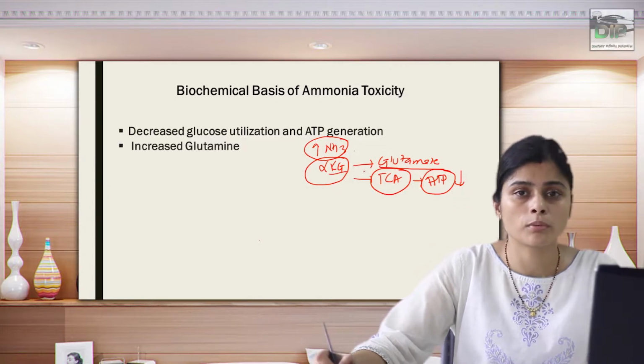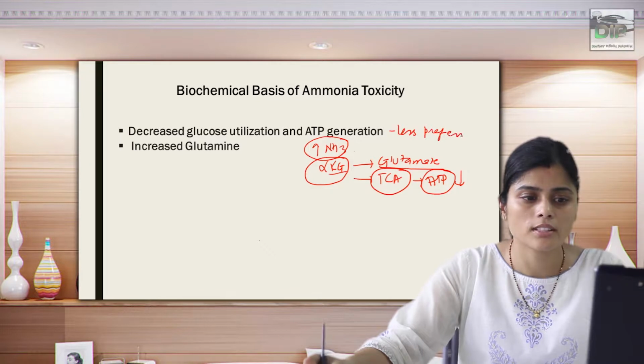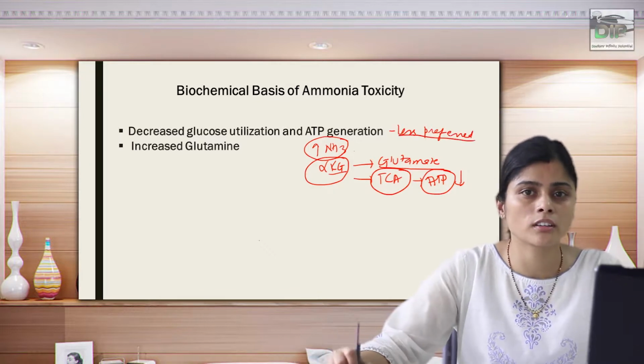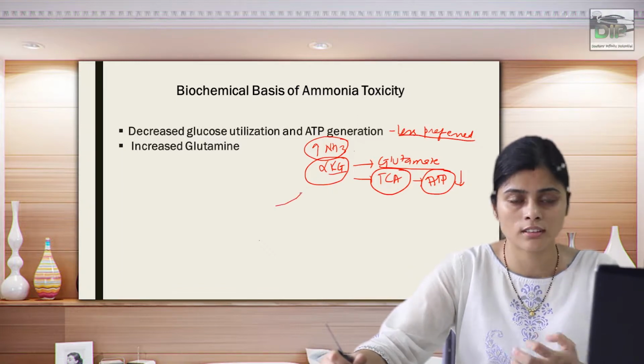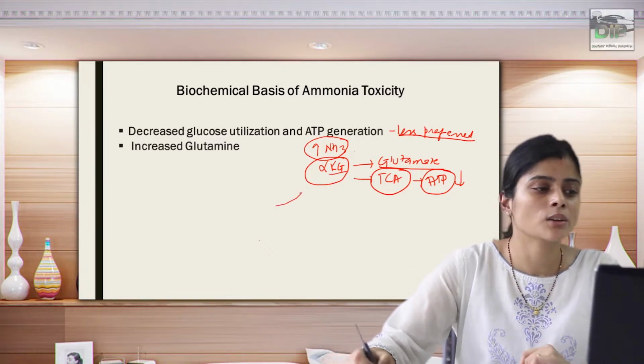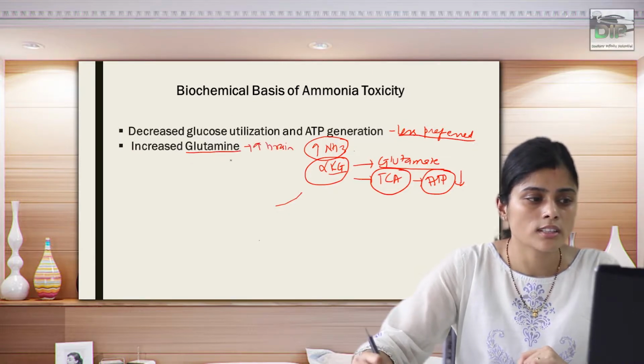This is a less preferred theory, but still it is considered one of the reasons why ammonia toxicity is so harmful, because of direct ATP depletion. The second one is because of increased glutamine. Increased glutamine in the brain cells causes more osmotic water shift.